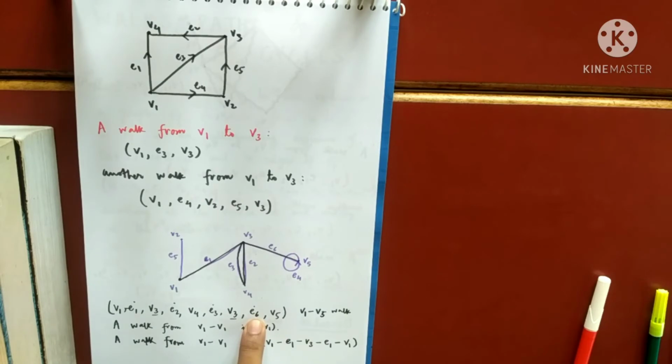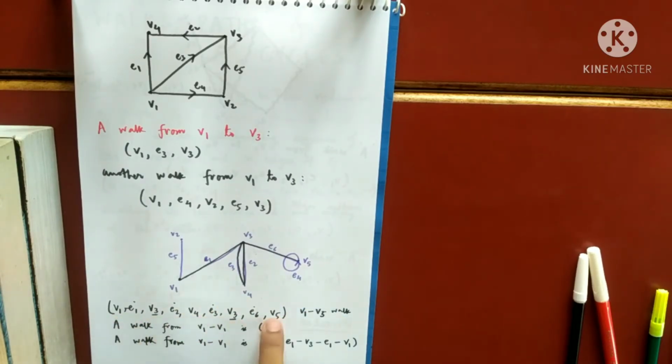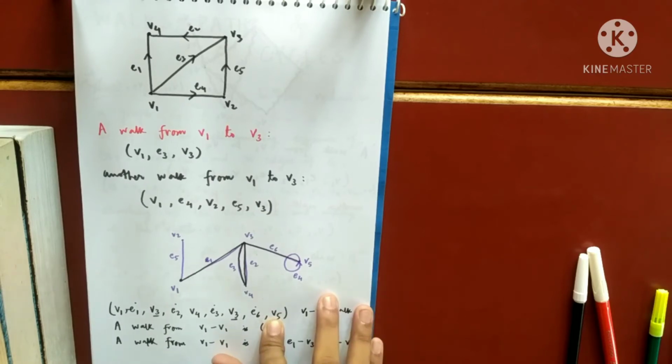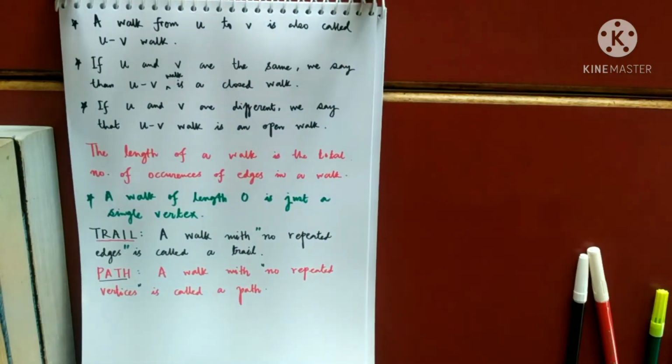All the edges are different here. Even if the vertices are repeated, that doesn't matter in a trail. So this is a trail because there is no repetition of edges. Definitely this is not a path because V3 is repeated twice. So for a path, what is the condition?